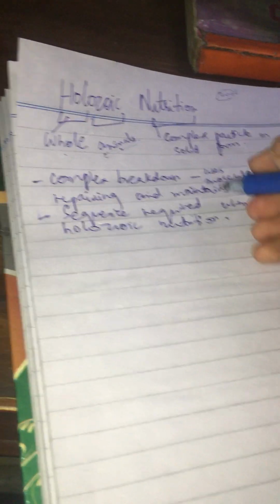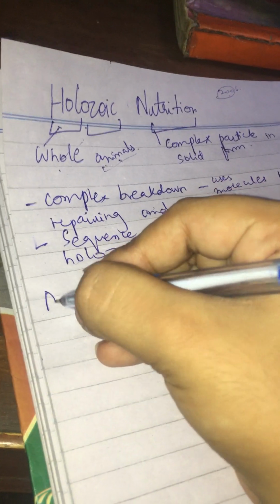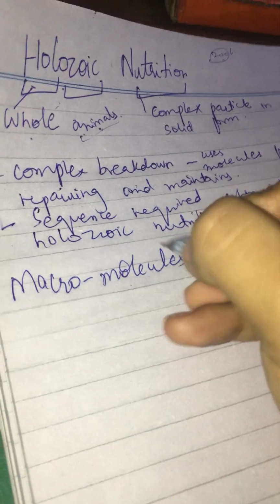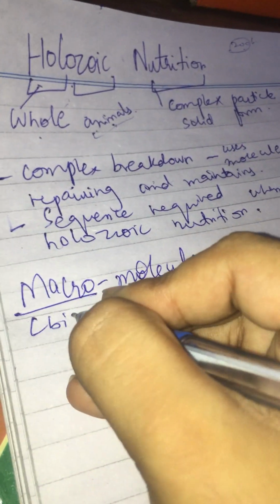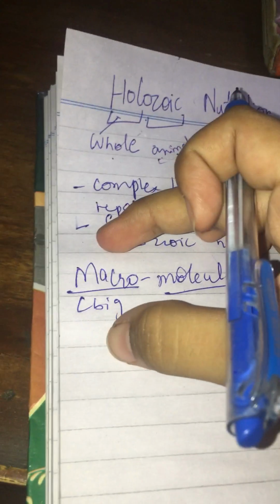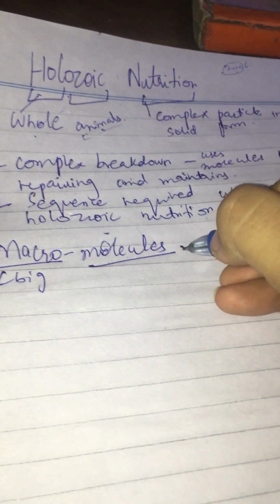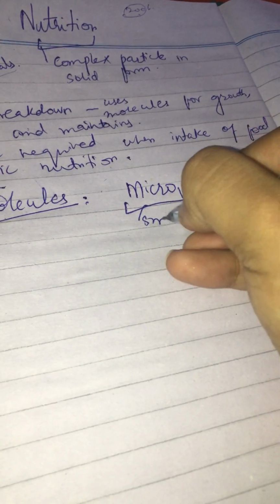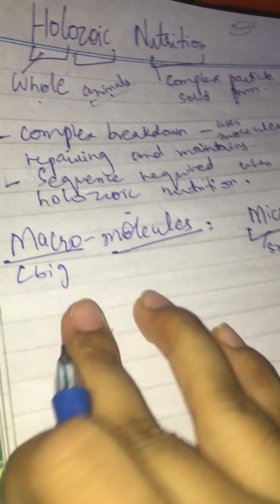Now if we talk about micro and macromolecules, macromolecules are, macro means big, molecules which are a group of atoms. The macro word simply means the big molecules, the complex particles. And the second one is micromolecules. Micro here means small. Okay, let me write the molecule completely. Molecule. Okay, so now we have some types.